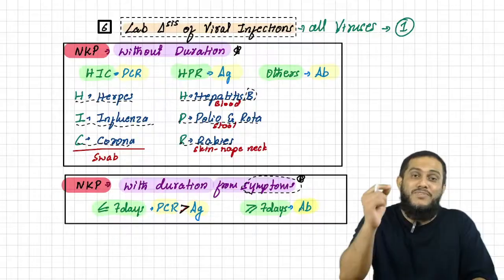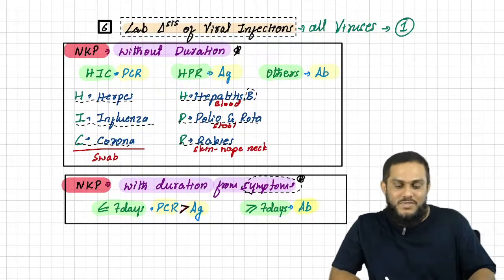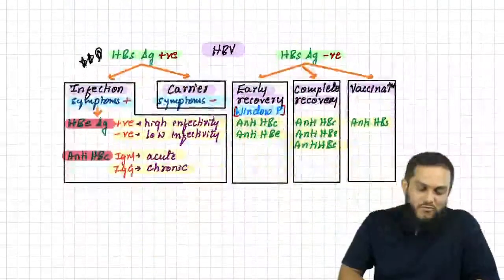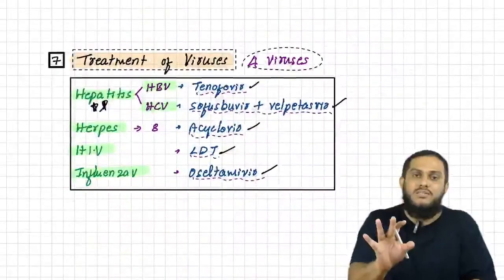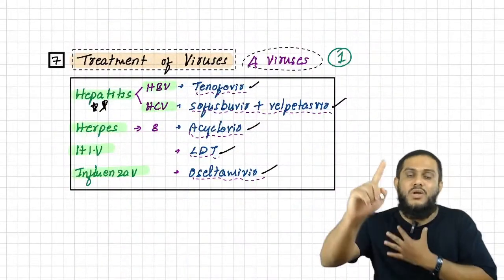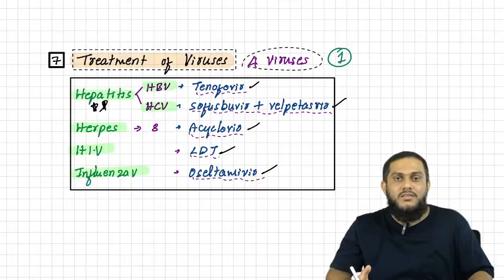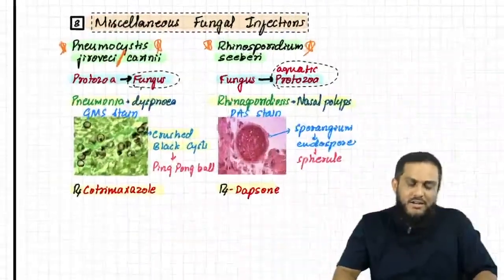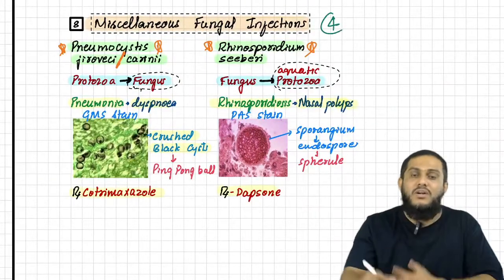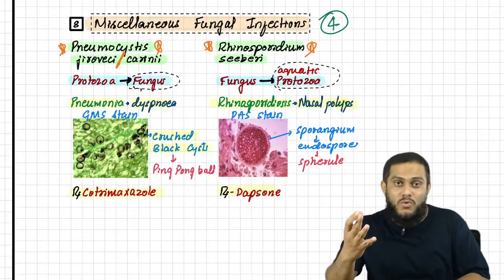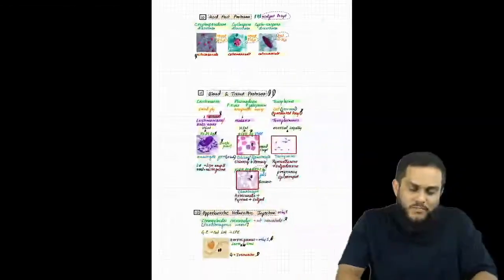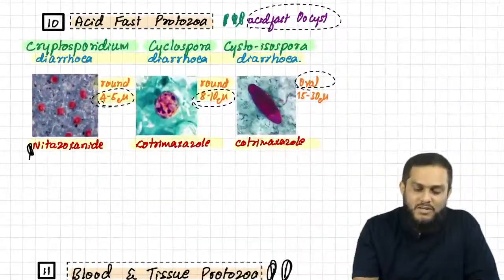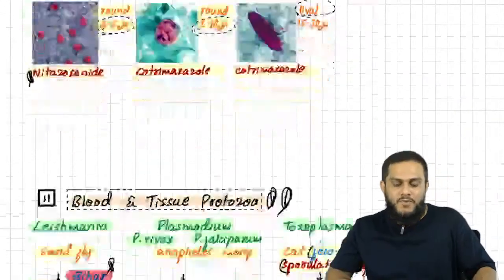Don't forget the NKPs for lab diagnosis of viral infection. Then treatment for 4 viruses, but this is just treatment you have discussed, so I consider it as 1. That makes 38. Then 2 plus 2, 4 fungal infections we have discussed, 38 plus 4, 42. Then 3 acid-fast bacteria, 42 plus 3, 45.